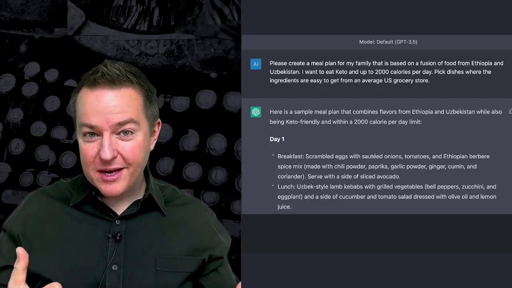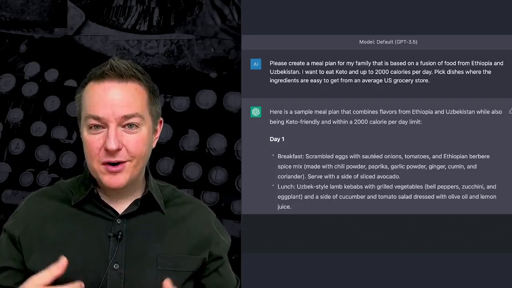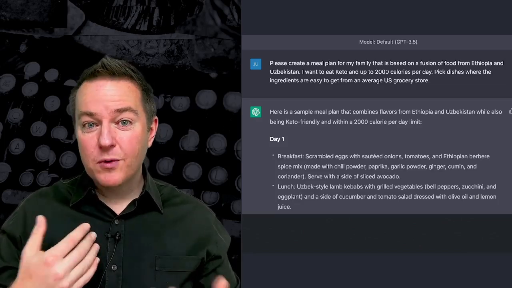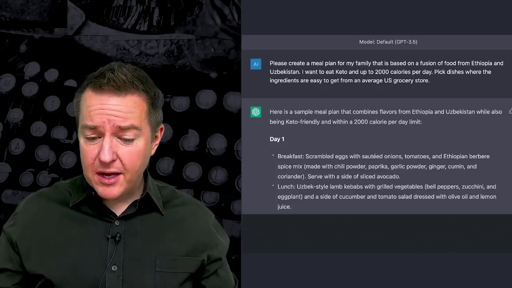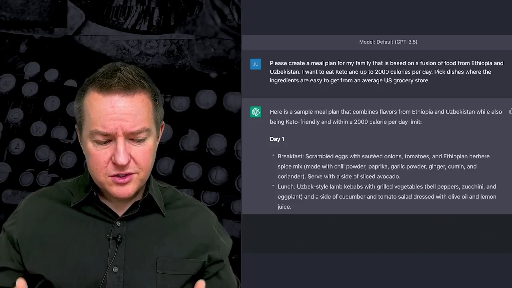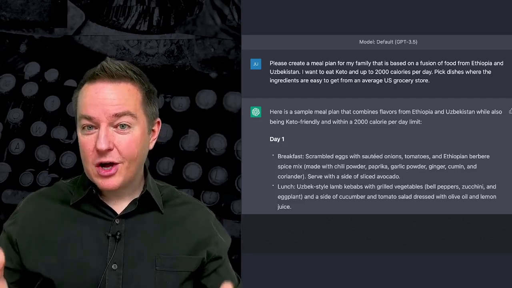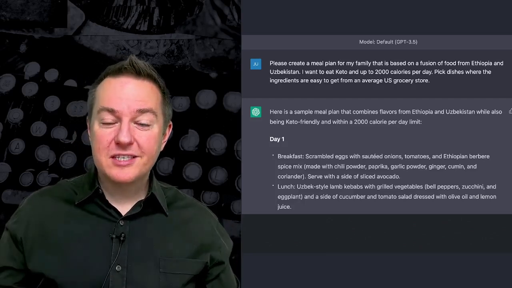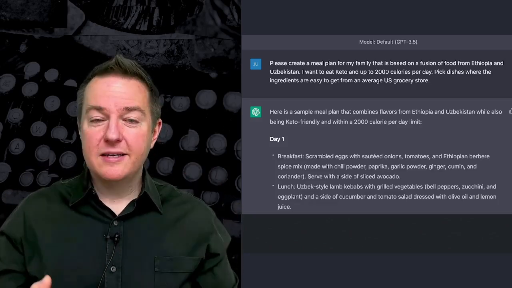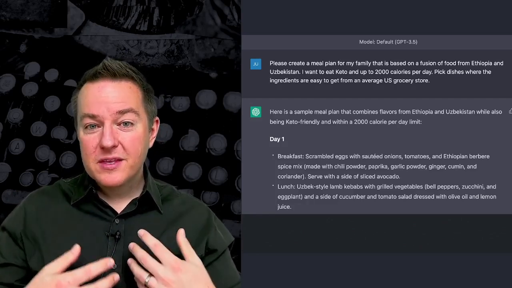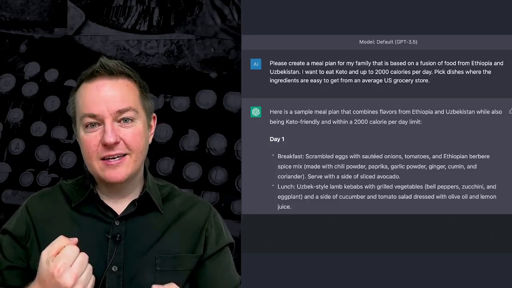Now, I don't know enough about Ethiopian cuisine to know if this is a really accurate dish. It may not be, it may be sort of inspired by it and very Americanized, but for me and what I'm trying to do, this is pretty impressive. It then goes on to say, lunch: Uzbek-style lamb kebabs with grilled vegetables, bell peppers, zucchini, eggplant, and a side of cucumber and tomato salad dressed with olive oil and lemon juice. Now you notice all of this is pretty keto friendly too. Now some people could take issue with the onions, but it's a really good first start of giving this crazy idea I have form. Now, it may have errors in it, it may not be perfect, but I could go and work with this and refine it and start improving it.